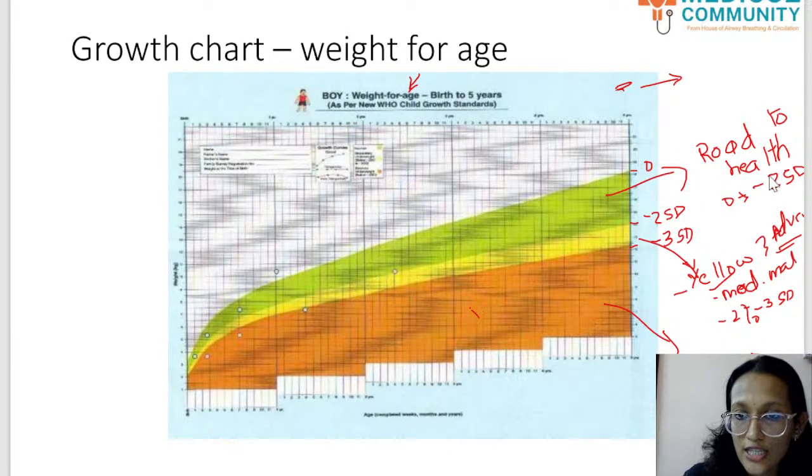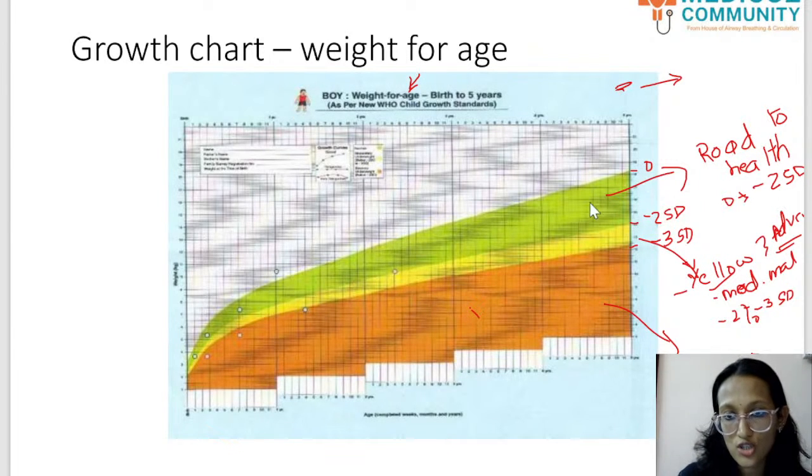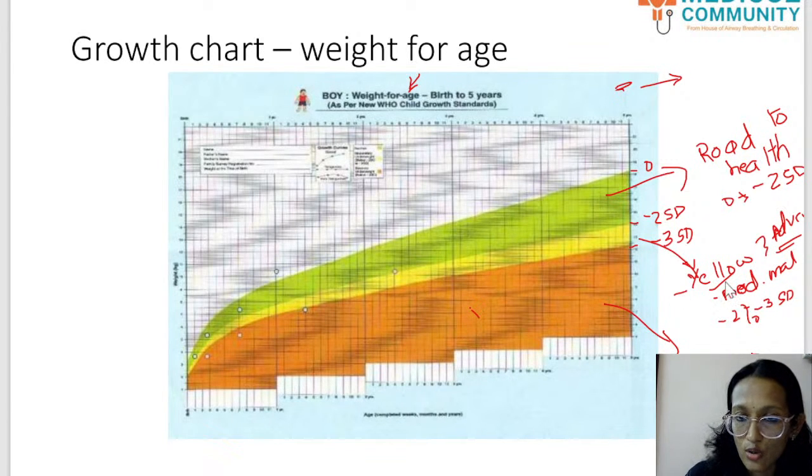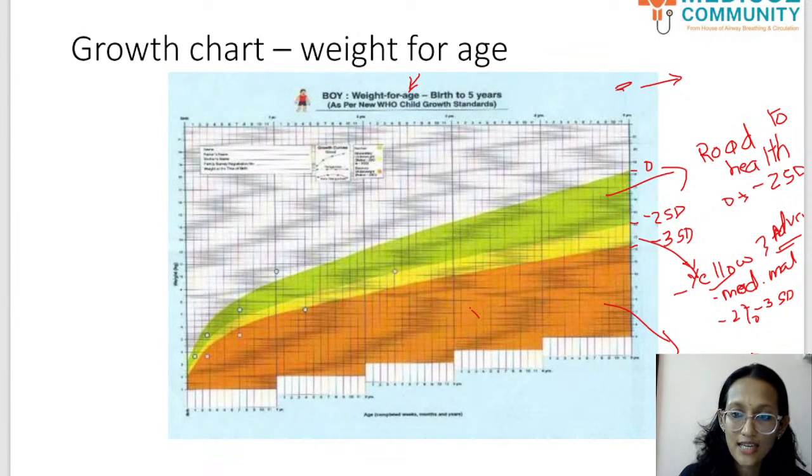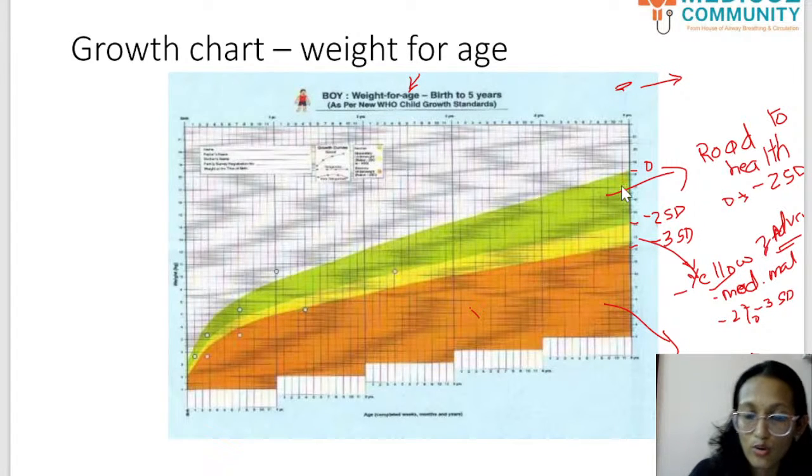That means 0 to -2 standard deviation is normal. -2 to -3 standard deviation is yellow, which is moderately undernourished. And less than -3 is red, which means severe acute malnutrition or SAM. SAM children are sent to NRC or Nutritional Rehabilitation Center, whereas for moderately malnourished children, we advise their mothers as to how they can come up in the chart and go into the green.